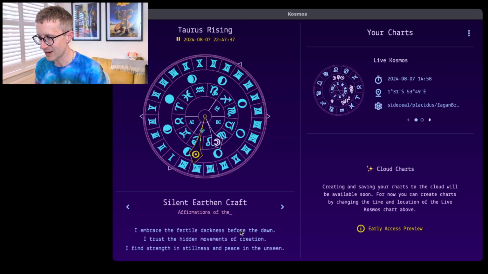And then again, the affirmations, so this is approaching 11 p.m. tonight. I embrace the fertile darkness before the dawn. I trust the hidden movements of creation. I find strength and stillness and peace in the unseen.